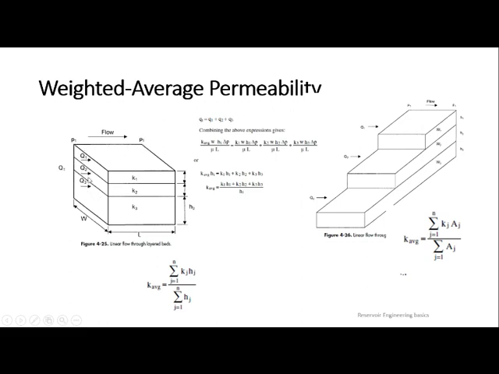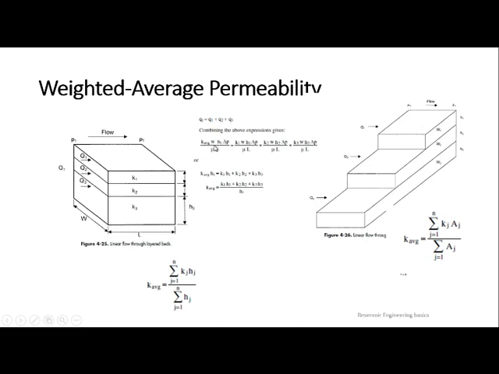Okay, flow rate is also different. If this is the case and you want to measure overall permeability, then if you consider the whole reservoir to be a single reservoir, you need to calculate the total flow rate. Because when you talk about total flow rate, you are treating the whole reservoir as a single reservoir. That can be equated to the 3 layers, Q1 plus Q2 plus Q3. As per Darcy's law, total flow rate is equivalent to K average into A del P by mu L. That is Darcy's law only.